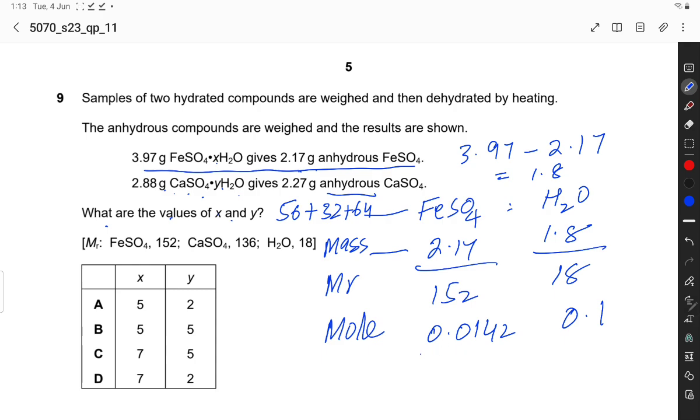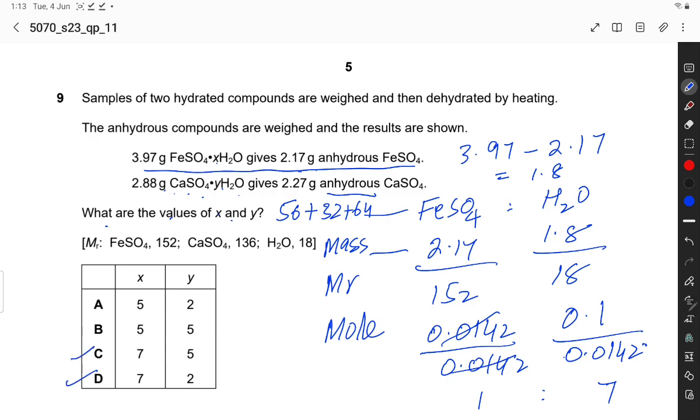By dividing all molar quantities by the smallest mole, 0.0142 divided by 0.0142 is equal to 1, and for water molecules, 0.1 divided by 0.0142 is equal to 7. So X is 7, and two options have 7 as the value.